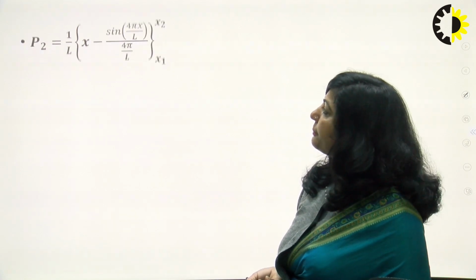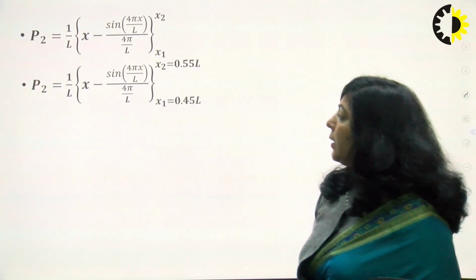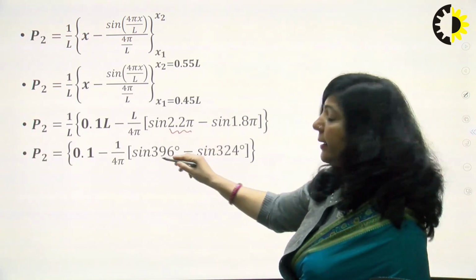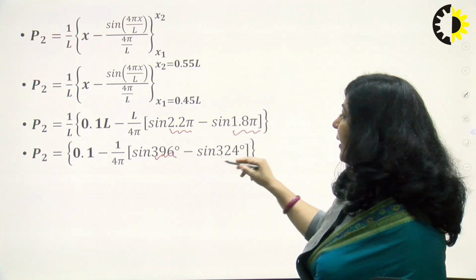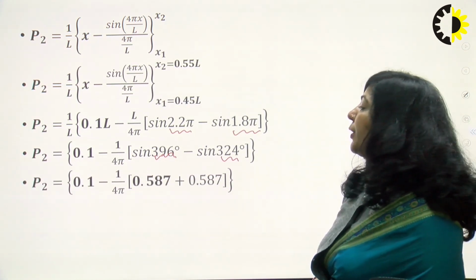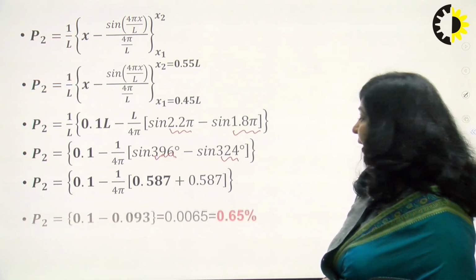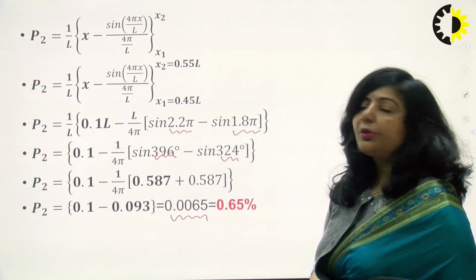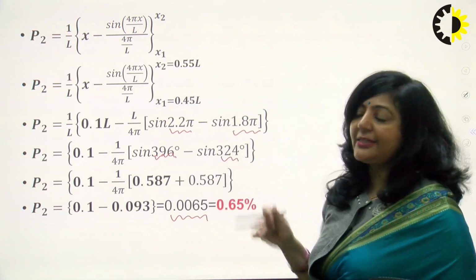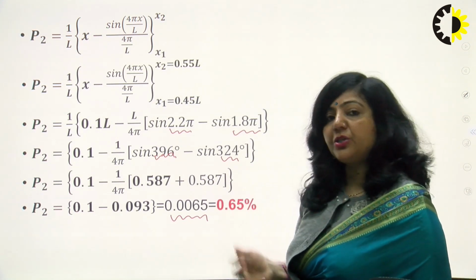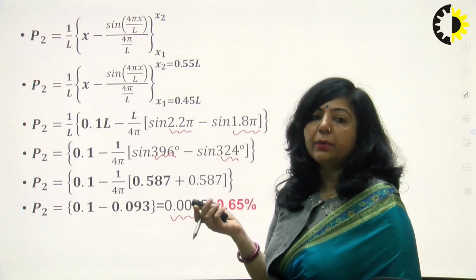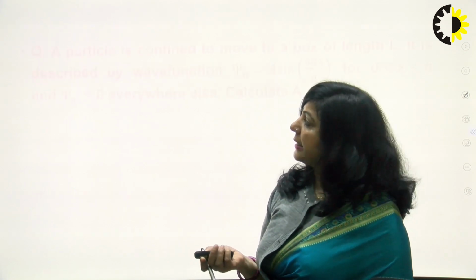After simplification and after substituting these limits, you will see that for this P2, we have again converted 2.2 pi and 1.8 pi into degrees, and after getting the values of sine 396 and sine 324, you have P2 as 0.0065. So the probability of finding the particle in the same interval in the first excited state is much lesser than the probability of finding the particle in the ground state. It is only 0.65%. So this is a way to find the percentage probability of finding the particle in a particular interval.